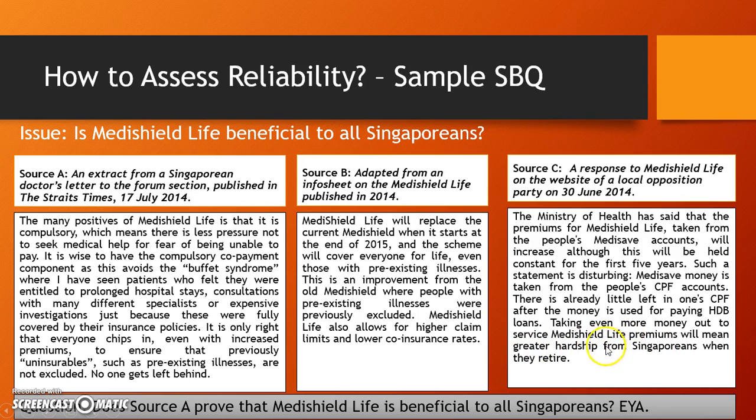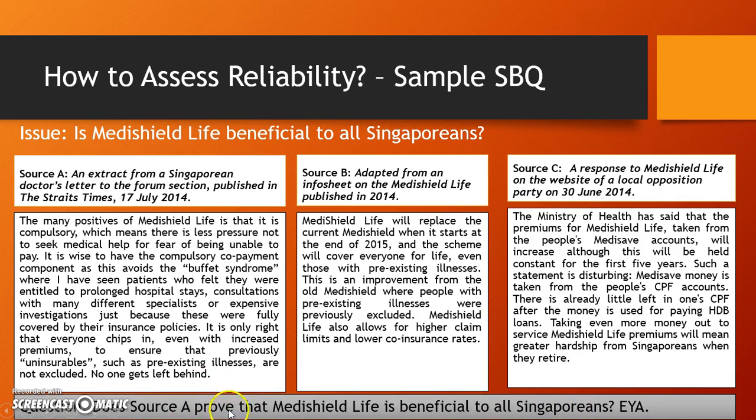Sorry, this is supposed to be for Singaporeans when they retire. So with greater hardship, is it beneficial? Obviously not. So these are what these three sources are talking about. This is beneficial, not beneficial. MediShield Life not beneficial. So this is the issue. However, in the exams, you need to answer the exam question, which is, does source A prove that MediShield Life is beneficial to all Singaporeans?